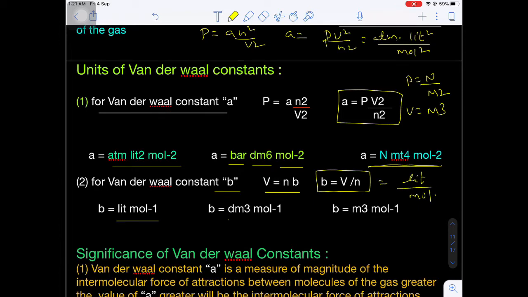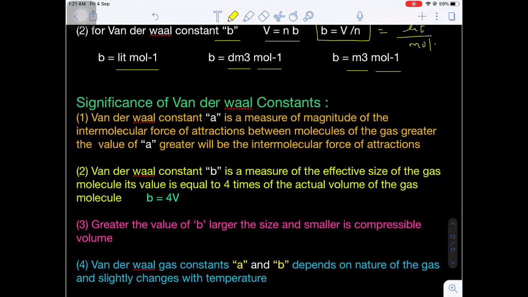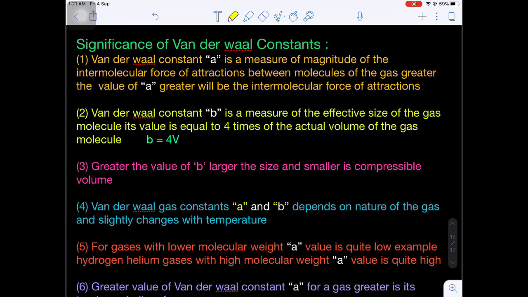Liter is nothing but decimeter cube, so dm³ per mole, mole inverse. Otherwise in SI unit, what is the volume? Meter cube. And in SI unit, mole is mole. So meter cube mole inverse. Are you getting my point? Now this is a very important topic regarding the significance of van der Waals constants.